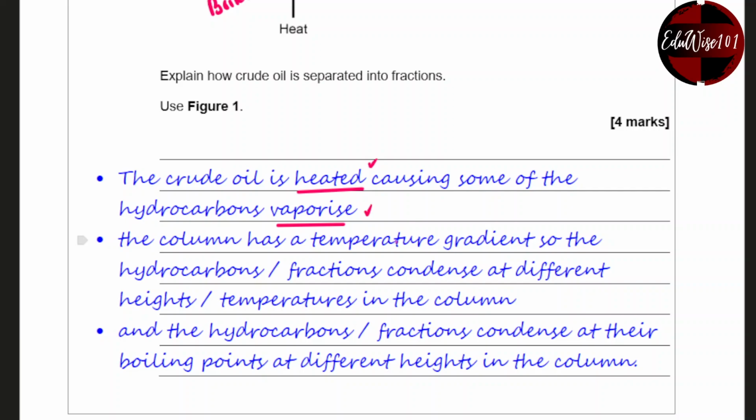The column has a temperature gradient, so the hydrocarbon fractions condense at different heights or temperatures in the column. You need to mention that they condense at different heights or temperatures, and the hydrocarbon fractions condense at their boiling points at different heights in the column, for the 4th mark.